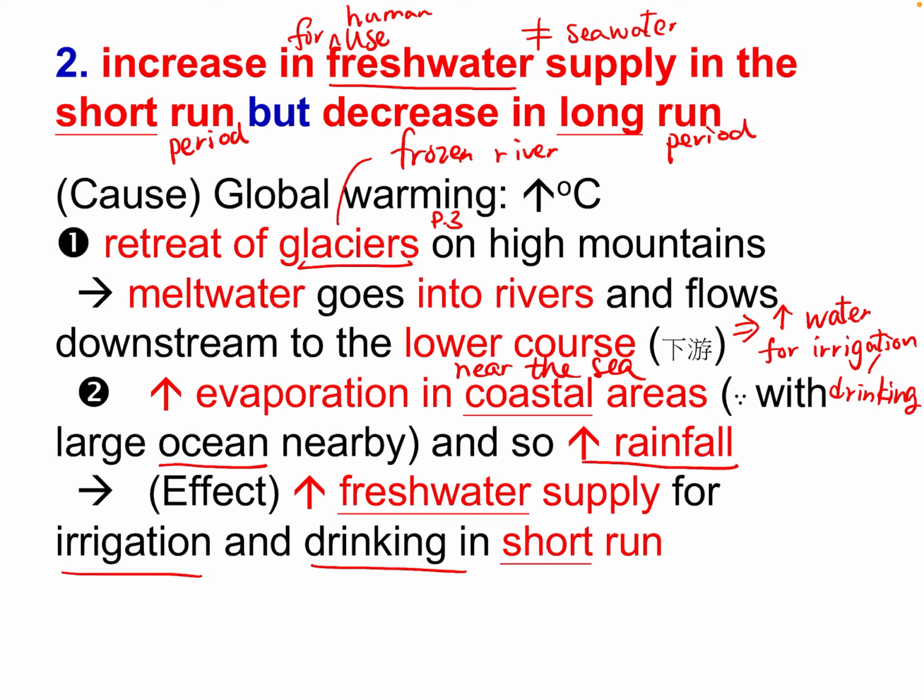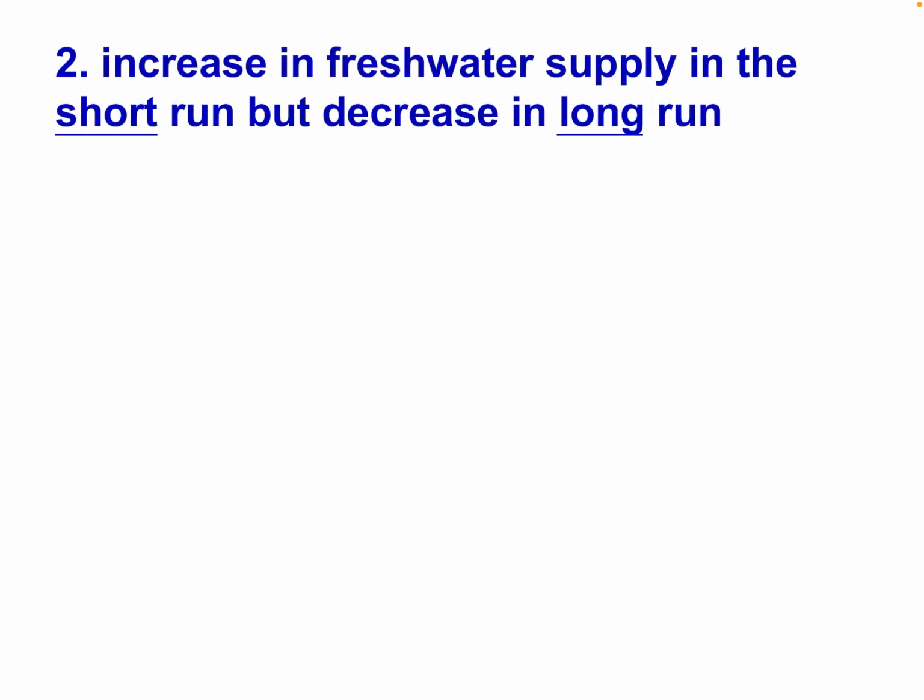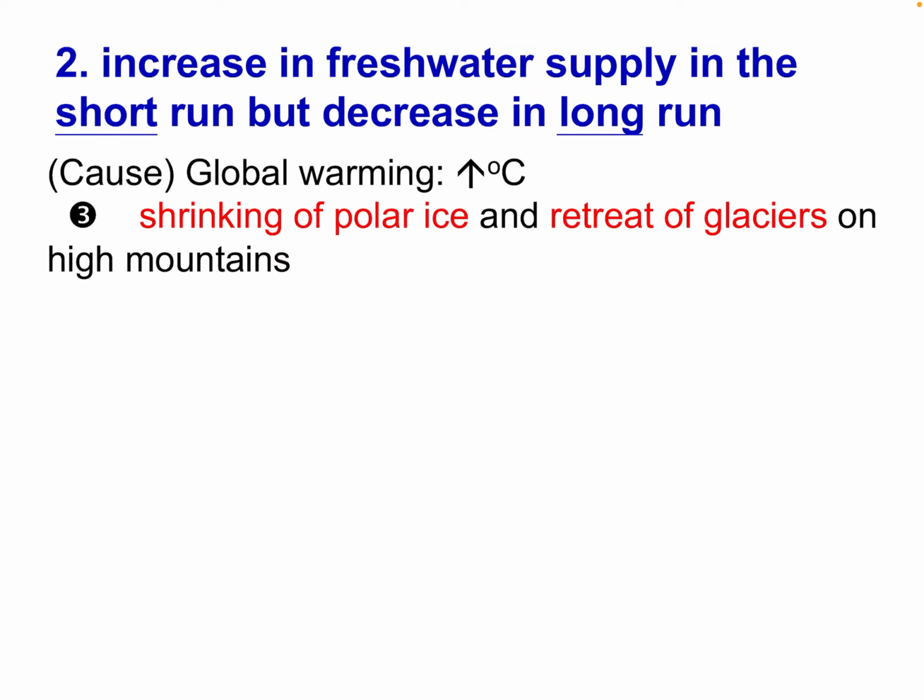Okay, now let's go to the situation in the long run. The fresh water supply will decrease in the long run. We start with climate change, global warming, higher temperature. Remember, they cause the melting of polar ice, a smaller size of polar ice. Same, we can still see the retreat of glaciers.